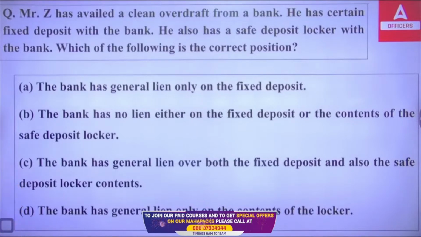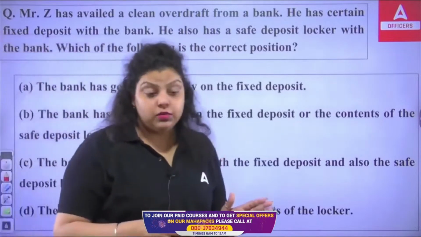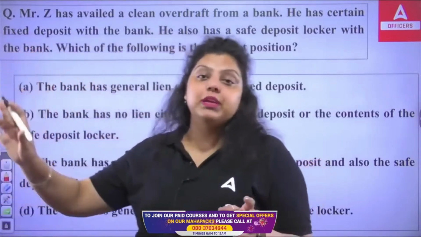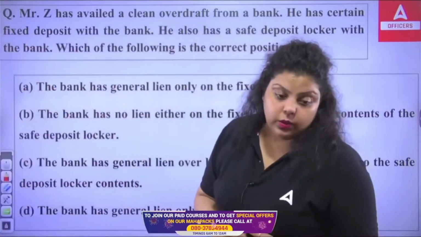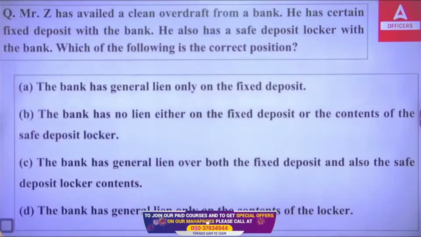A, B, C, or D? A banker's lien is simply when the bank has a right on the collateral until and unless the customer repays the loan to the bank. Now, let me know which of the following is correct.